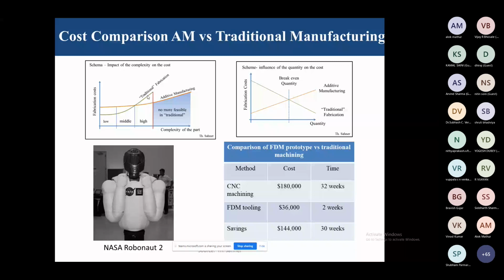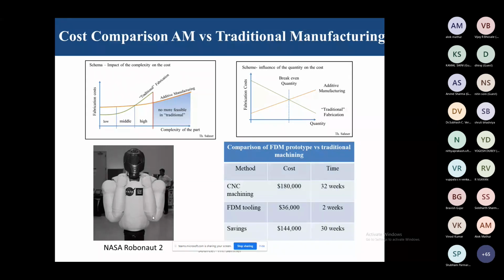But in the case of additive manufacturing, we can produce more complicated parts, but somewhere we have to compromise with the mechanical properties or the strength of the materials. We are not able to achieve that with metals. At least now we are at a stage where we can develop the prototype as required. Whatever we can think in our mind, we can at least develop in the form of prototyping. So these things we are trying to achieve in the additive manufacturing process.